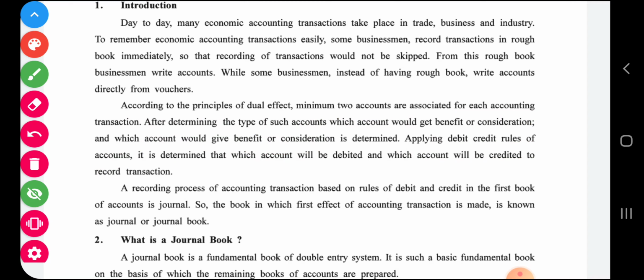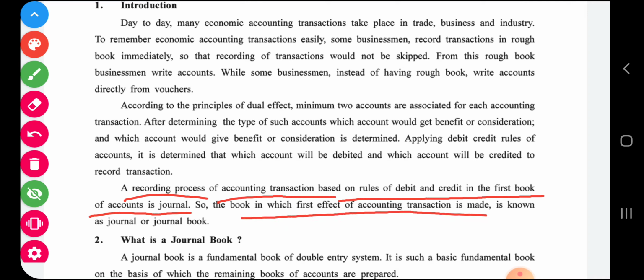A recording process, okay, this paragraph, read. A recording process of accounting transaction based on rules of debit credit in the first book of account is journal. So the book in which first effect of accounting transaction is made is known as journal or journal book.